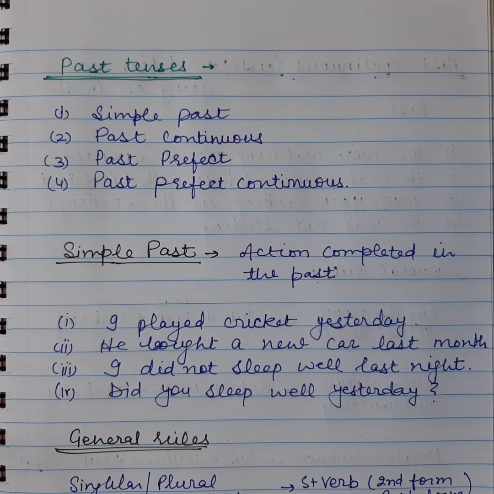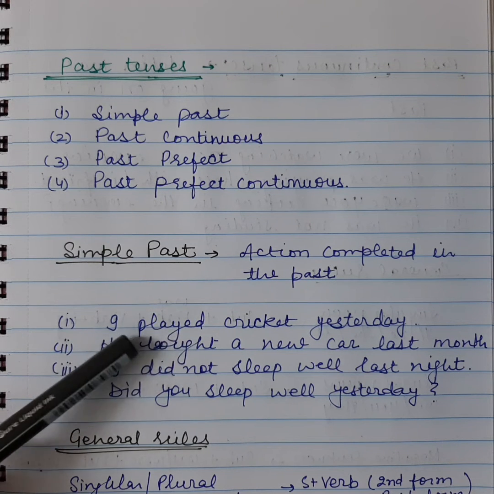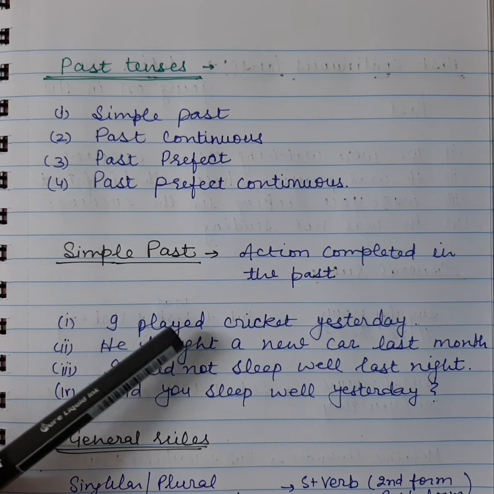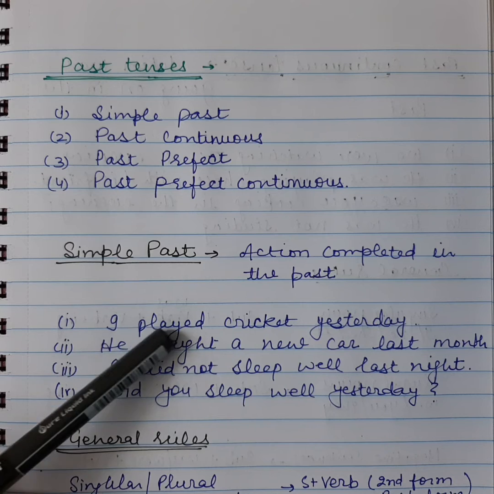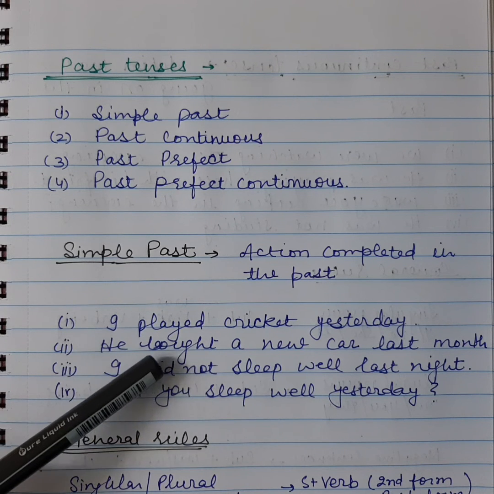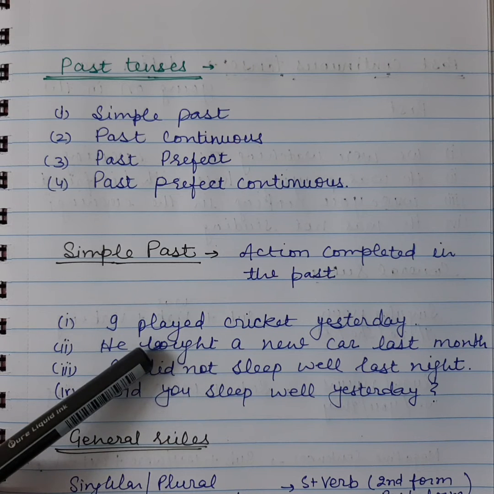For example, I played. Here play is a verb, and we used the second form, which is adding ed to play, so played. He bought. Buy is a verb, and we use the second form, or the past form, of the verb, which is bought.